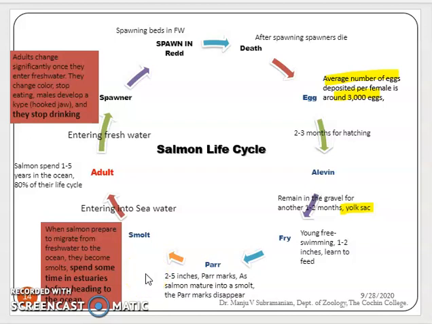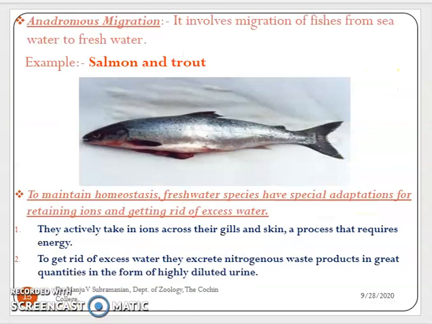These fishes, while moving from seawater to freshwater and from freshwater to seawater, spend a little time in the estuaries to cope with the changes in salinity. So this is a picture showing the salmon life cycle. Once again, the anadromous type of migration involves migration of fishes from seawater to freshwater, for example salmon and trout. And to maintain homeostasis, the freshwater species have several adaptations for retaining ions and getting rid of the excess water.